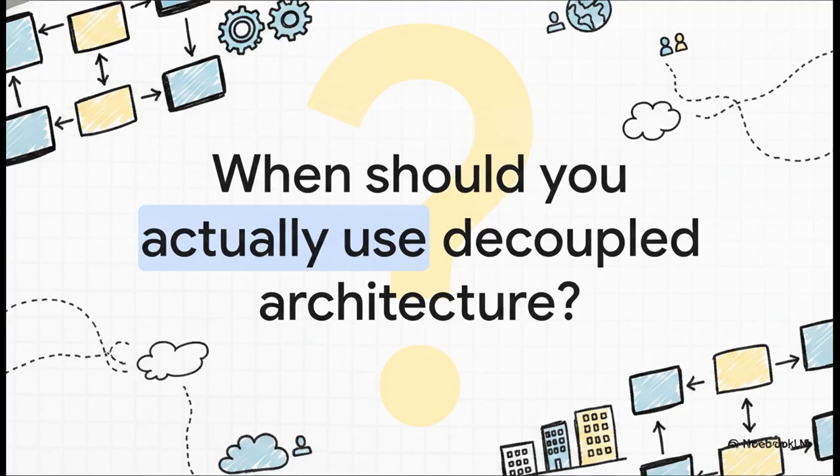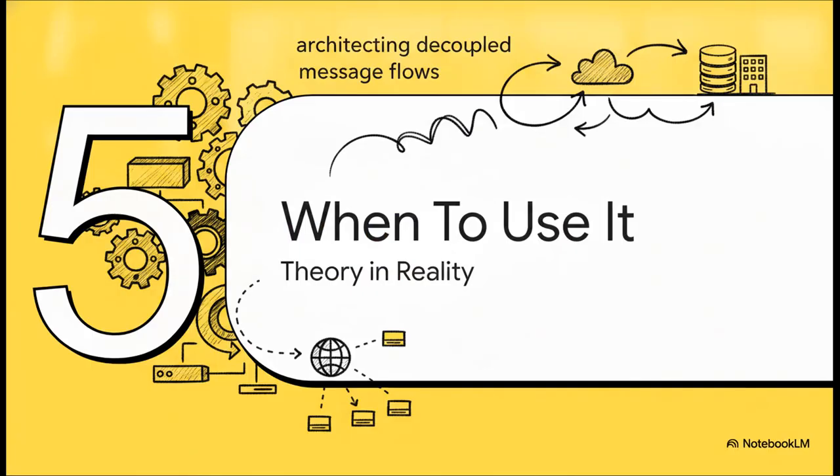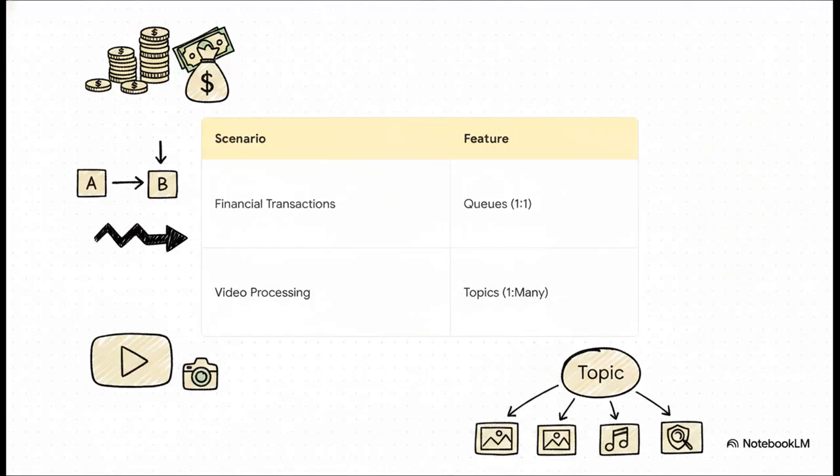So we've seen the mechanics of the flow on these diagrams, but a great architecture is really only as good as its practical application. So I have to ask you, when should you actually use this decoupled architecture in the real world? That brings us to our final section, section 5, when to use it. Grounding theory in reality.